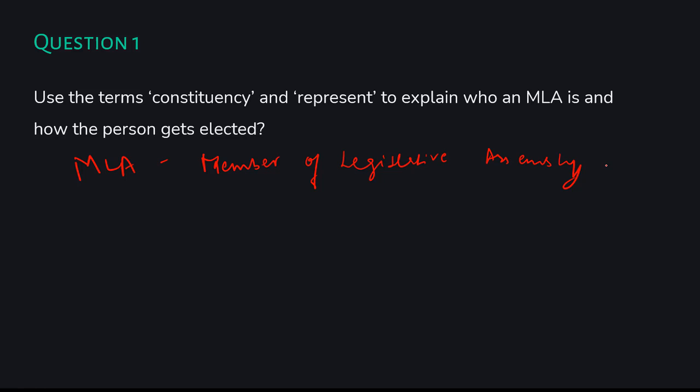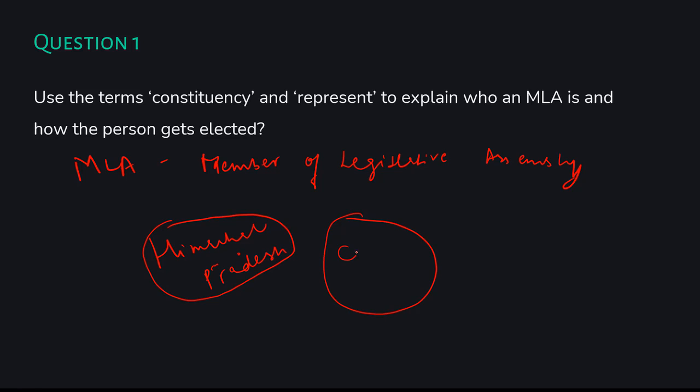Now let's understand it by taking an example of a state. Let's say Himachal Pradesh. Himachal Pradesh as a whole is a state, but there are small regions in it.